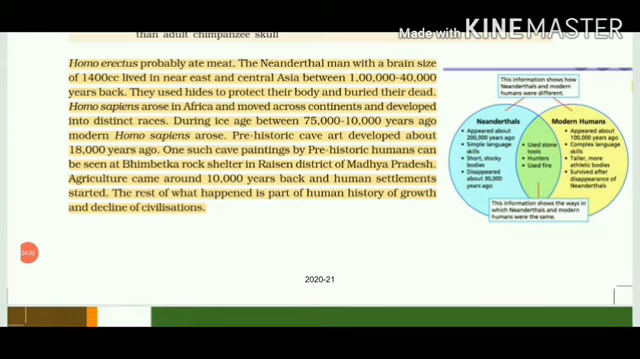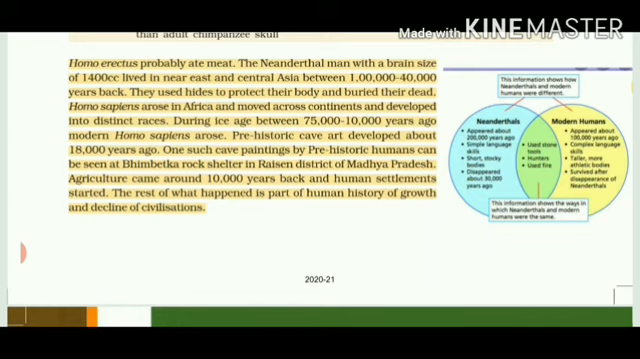Because probably they ate meat. Then the Neanderthal man had a brain size of 1400 cc, and they lived in East and Central Asia nearly 1 lakh to 40,000 years back. They had the capacity to hide themselves and escape from any danger, and they could even bury the dead bodies. So they had this consciousness that they had to bury the dead ones. Then Homo sapiens arose in Africa and moved into different continents. That's why different races of humans appear everywhere on the earth.